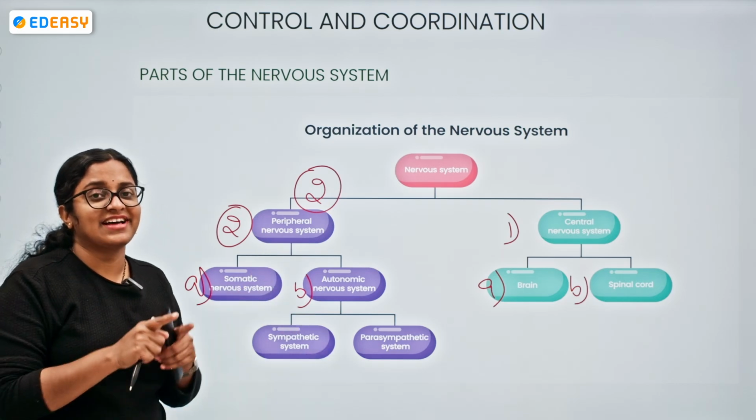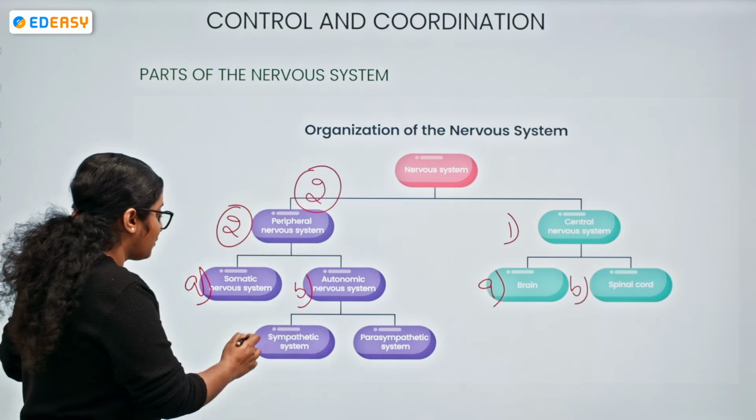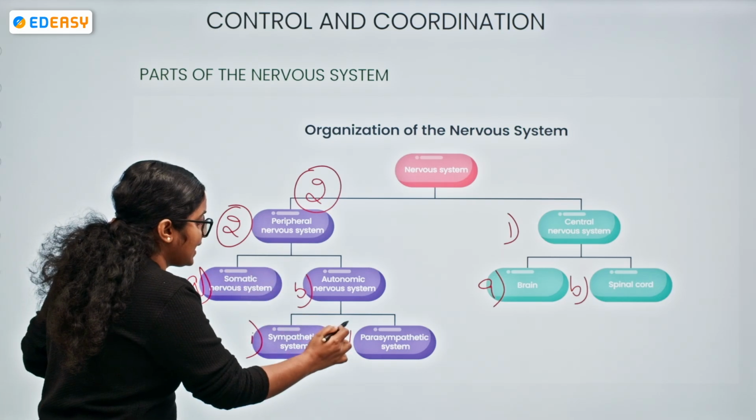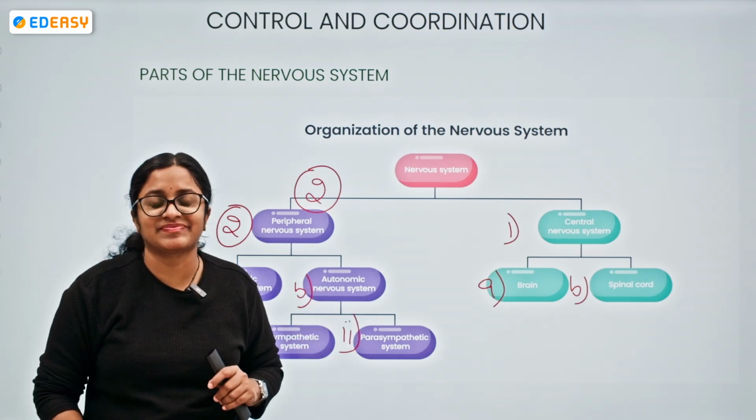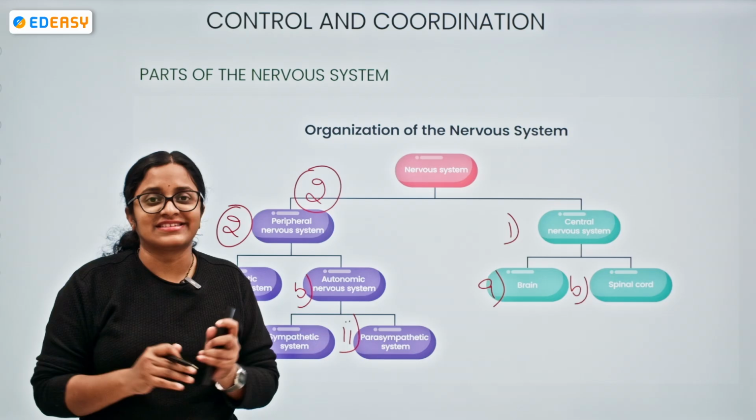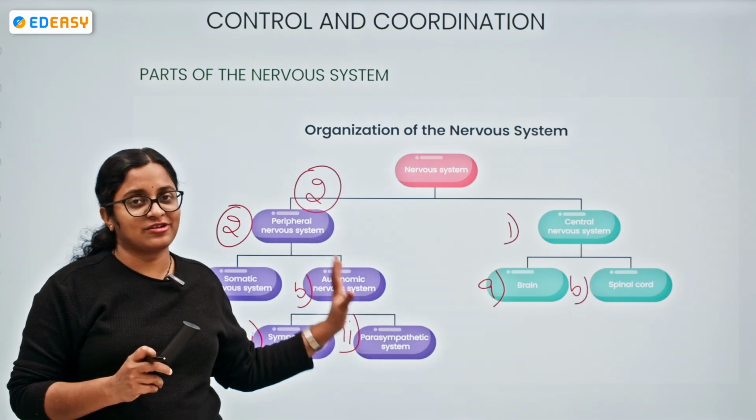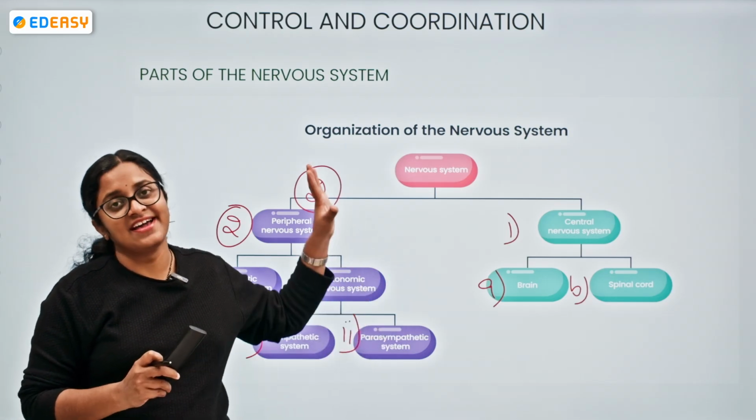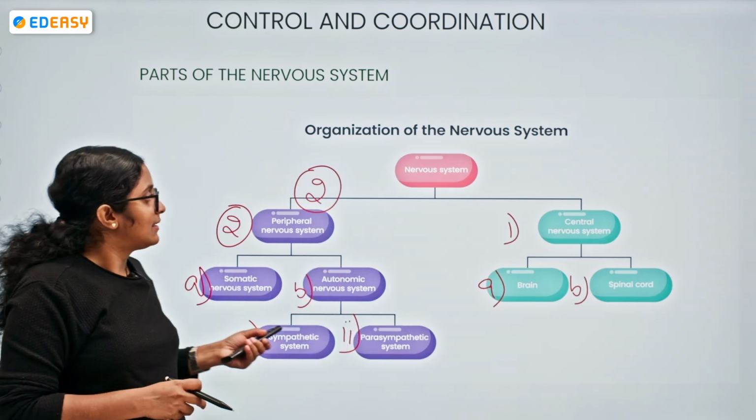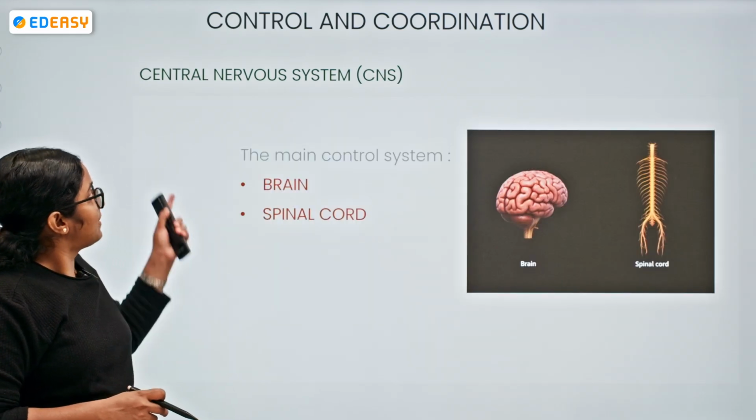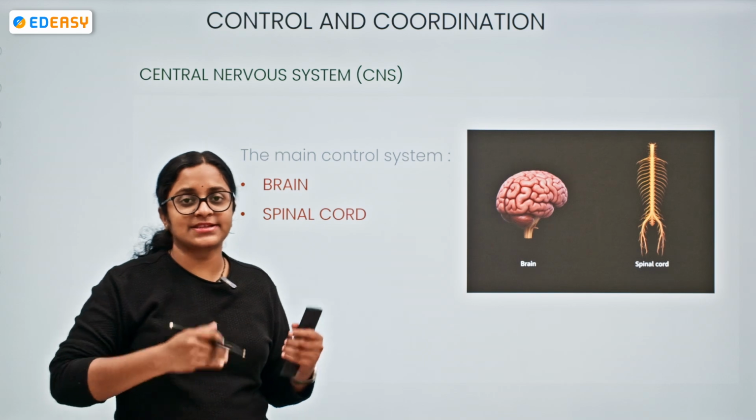The autonomic nervous system again has two parts. What are they? Sympathetic and parasympathetic nervous system. Don't get confused. I will give a brief about these systems as per your standards. How much is required for better understanding, I shall explain. So, now coming to the central nervous system. Let's go one by one.